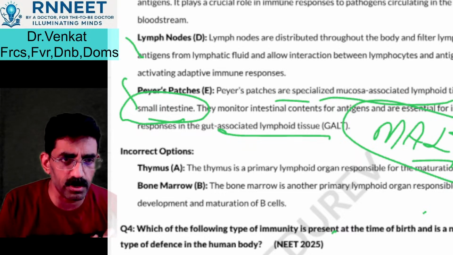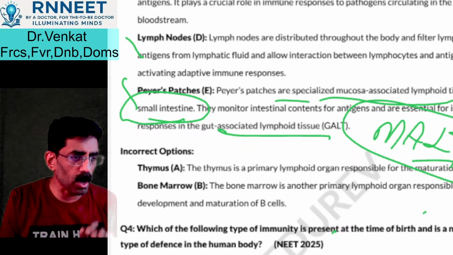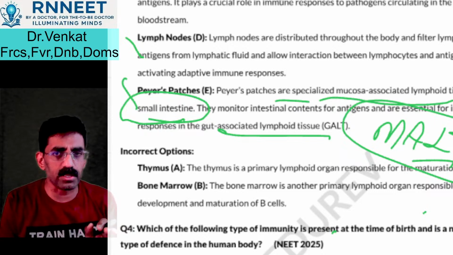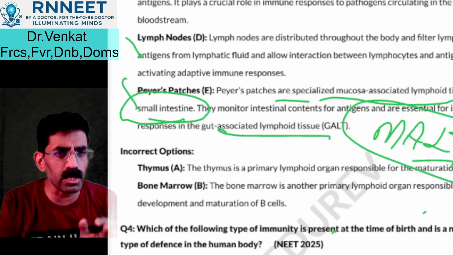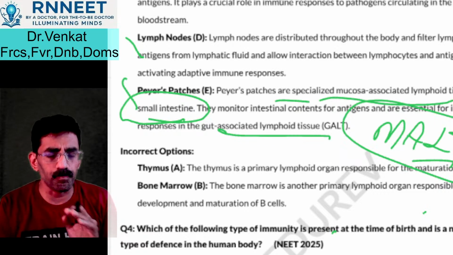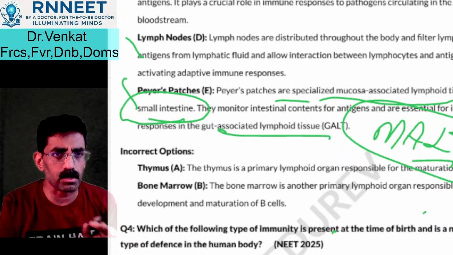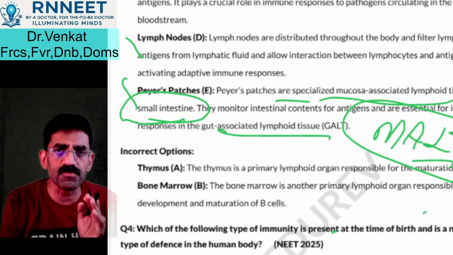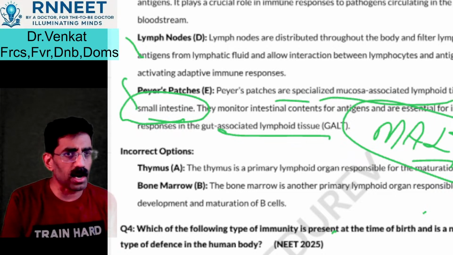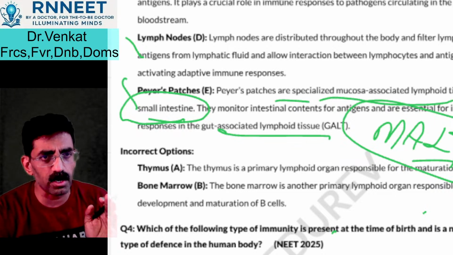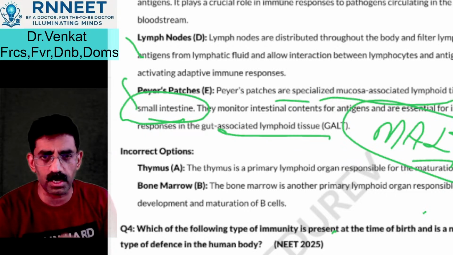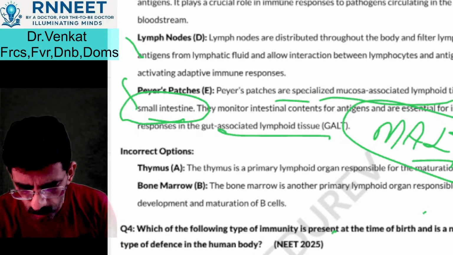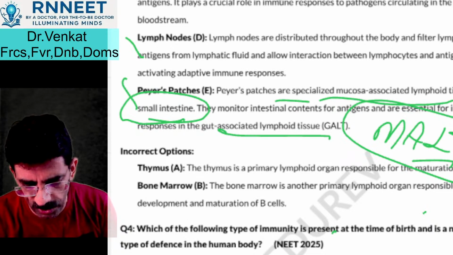So please put it in the comment box about how it's going. Are you able to get the points, and are you able to revise these important points? So quickly you can see these questions, and then we can subsequently do the revision of immunity in the next class, or probably in the next live session that we shall be having. We will do it quickly. Okay, let's go to the next question.